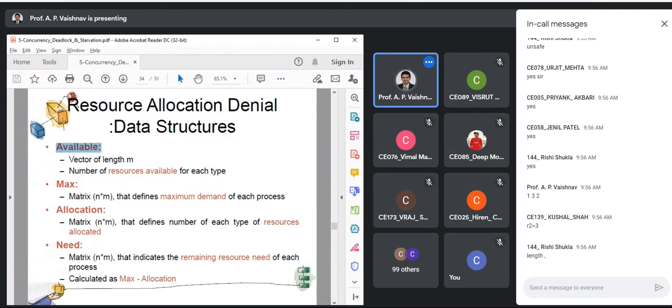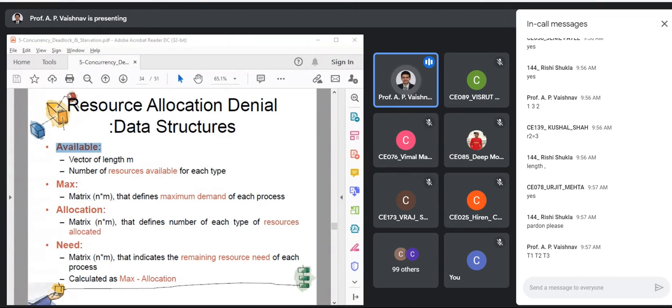Is this clear? Because while we solve the example, you should have this in your mind. Yes, surely, I'll repeat. If you assume that this is an array, it is an array of the number of resources available. Suppose there are 3 types of resources, and let me name them T1, T2, and T3.